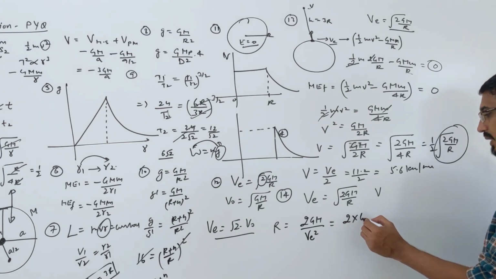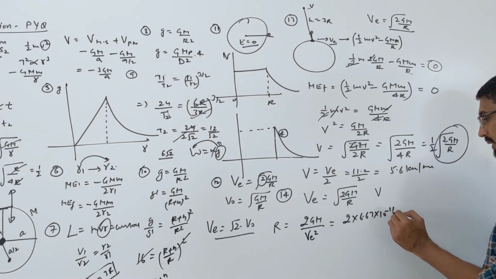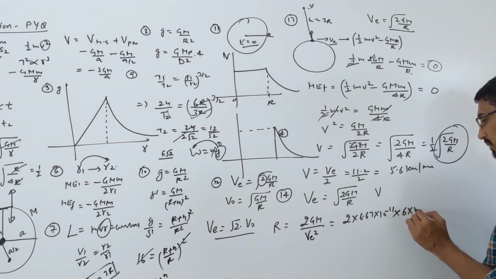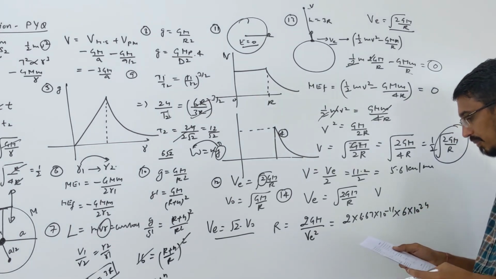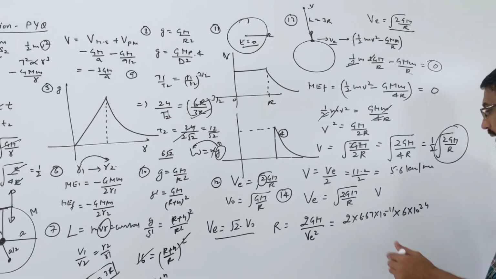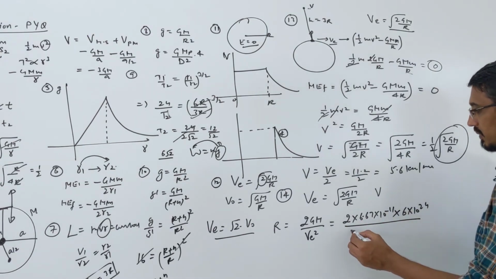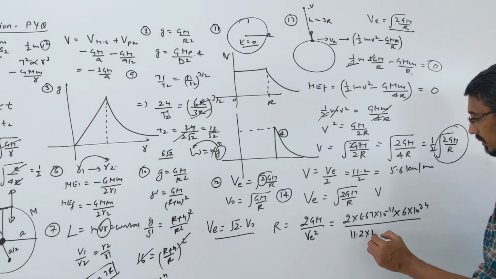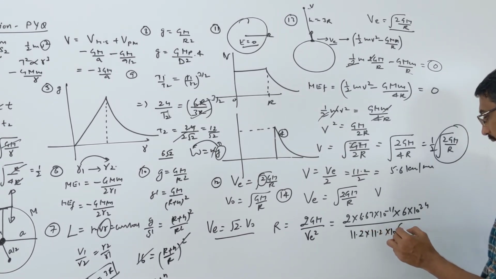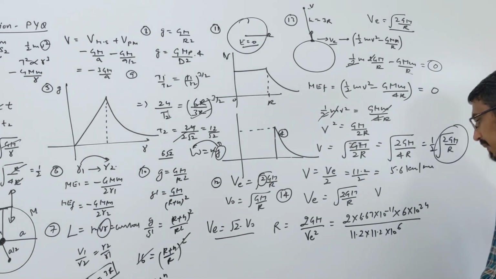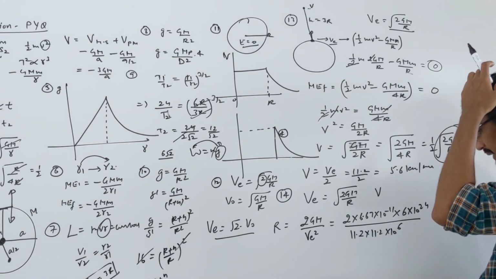2 we know. 6.6 into 10 power minus 11, that's G. Mass of Earth is given as 5.9 into 10 power 24, approximately I am writing 6 into 10 power 24. Then escape velocity is what? 11.2 into 10 power what? Kilometer means 10 power 6... 11.2 kilometer per second, so 11.2 into 10 power 3. So if you simplify these numbers, then what you will get is this.